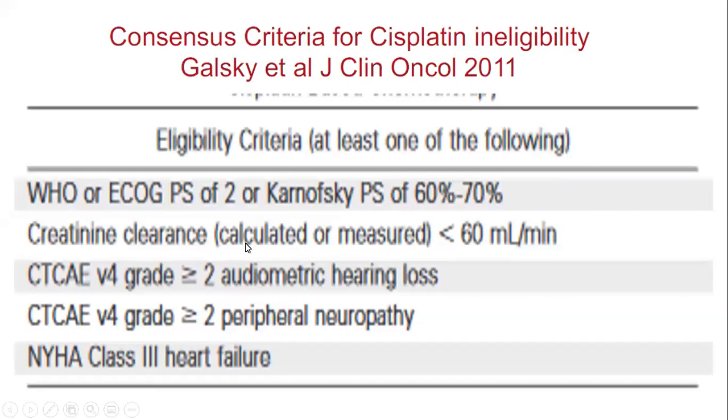If there is creatinine clearance less than 60 ml per minute, if there is CTCAE version 4 grade 2 or more audiometric hearing loss or peripheral neuropathy, or class C heart failure, in this case you cannot offer cisplatin to the patient, so you have to do a radical cystectomy there.